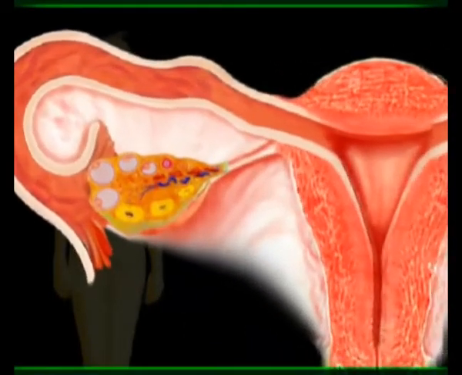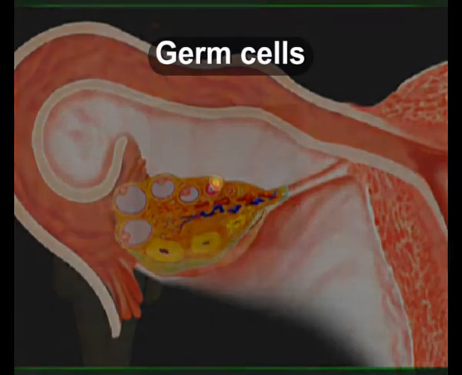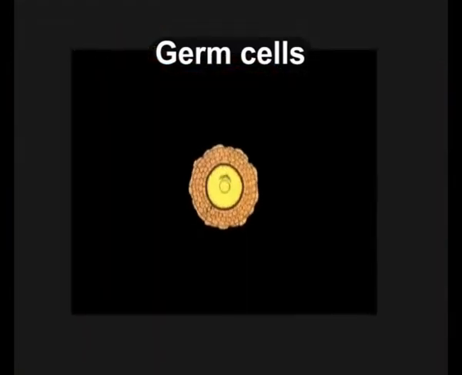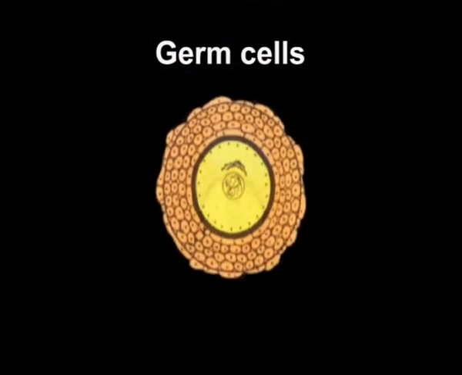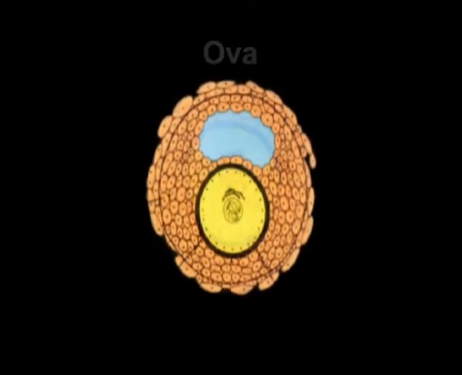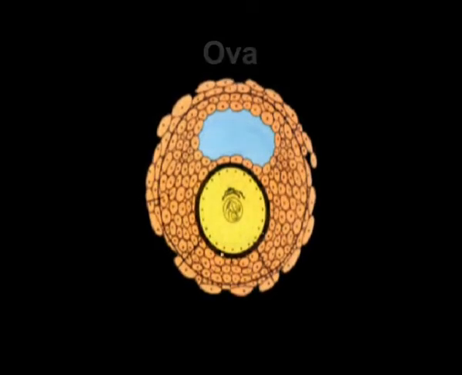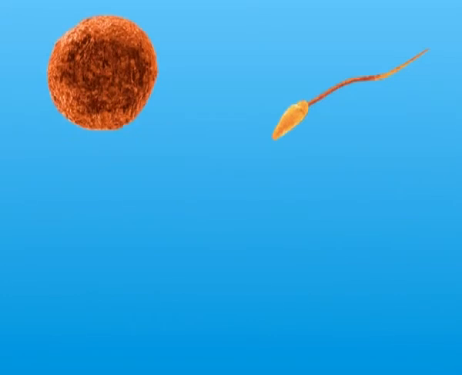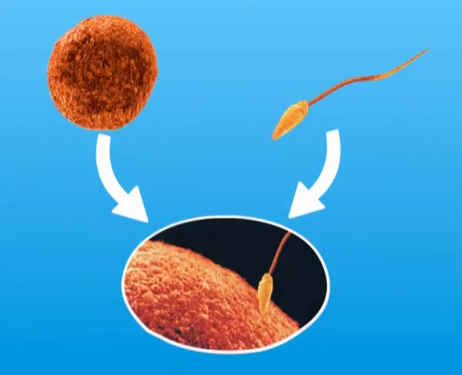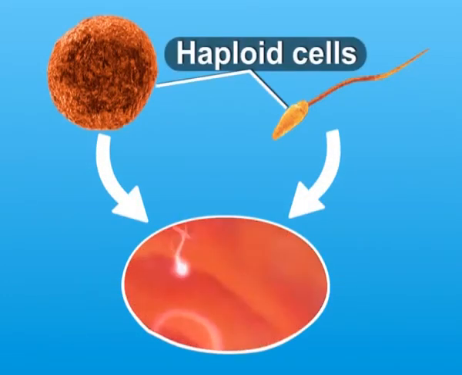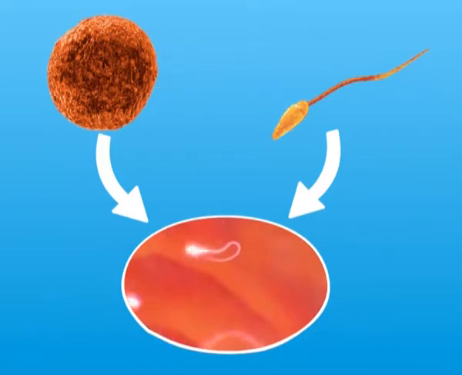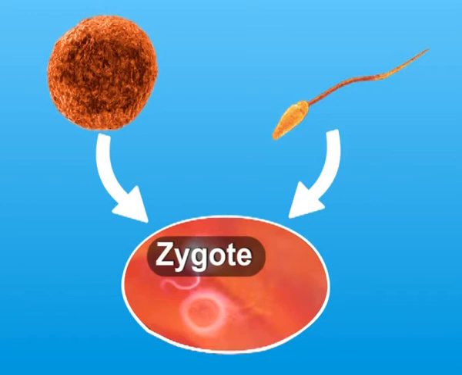Similarly, in a female, germ cells present in ovaries divide and complete meiotic division to form ova. These spermatozoa and ova, thus produced, are haploid cells. They fuse during fertilization to form a diploid zygote. In this way, the total number of required chromosomes is restored.